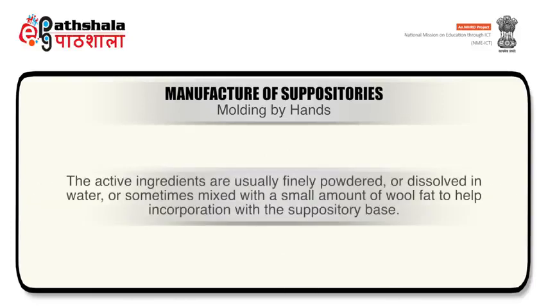Active ingredients are usually finely powdered or dissolved in water or sometimes mixed with a small amount of wool fat to help incorporation with the suppository base.